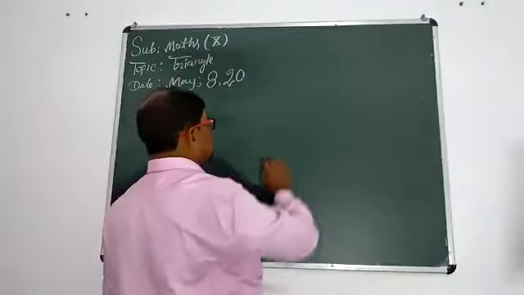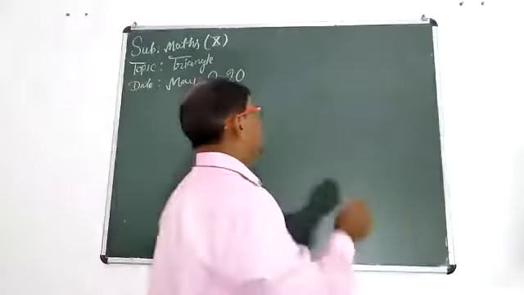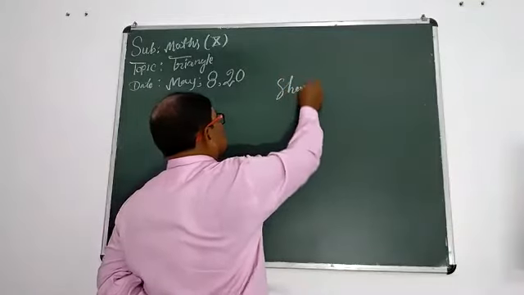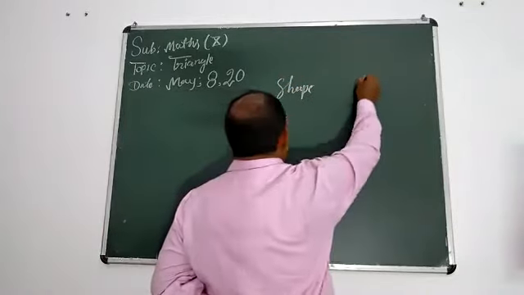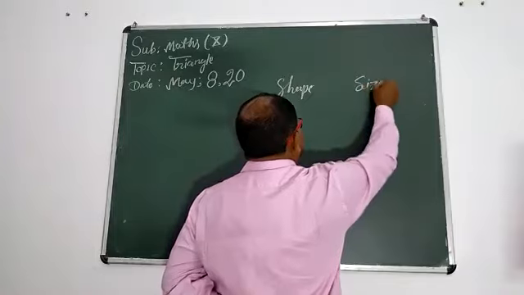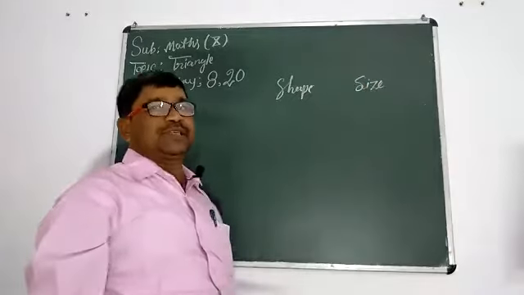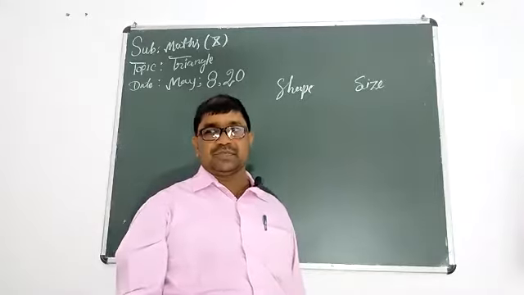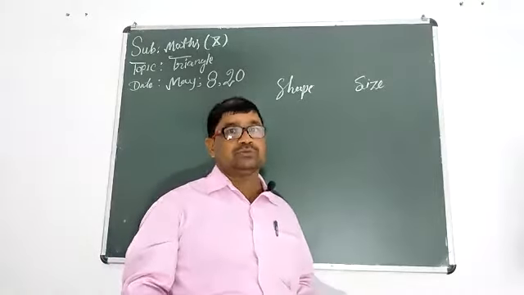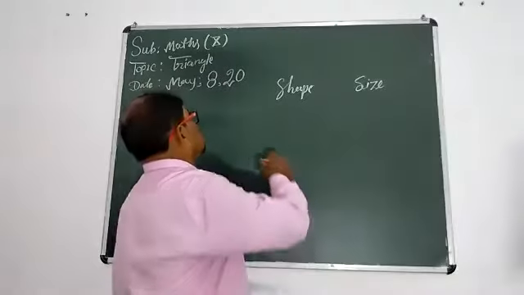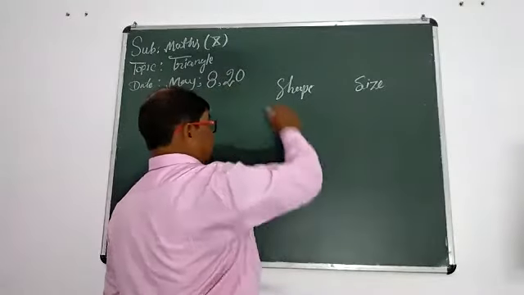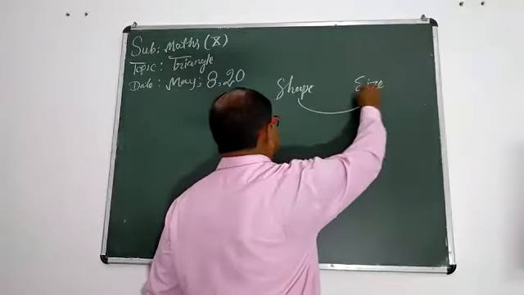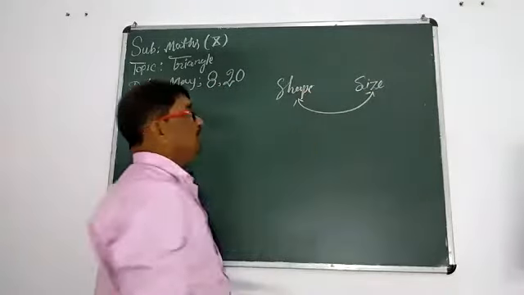In this chapter, students, we should think about shape and size. The chapter is from geometry. It means we are in geometry now. According to this topic, we should think about these two words: first, shape and size.